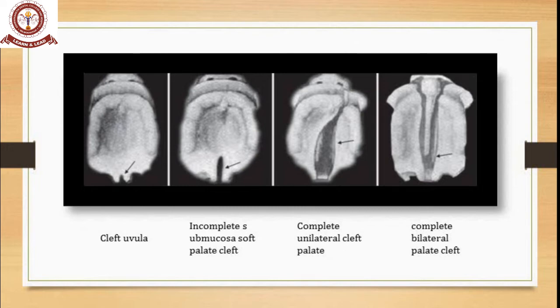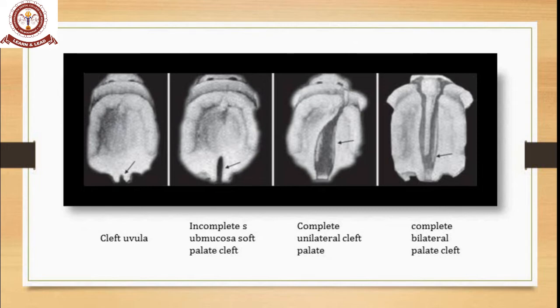This is how a cleft generally looks from the palatal occlusal aspect. The first one, on the extreme left, shows a cleft only in the soft palate, that is the uvula, where there is only a small minute cleft. The second one is an incomplete submucosal soft palate cleft. It is not touching the hard palate or the mucosa over the hard palate. It exclusively involves the uvula and the muscles of the soft palate.